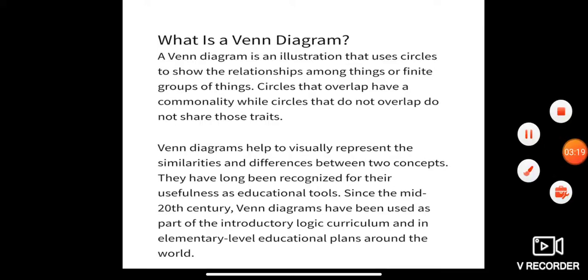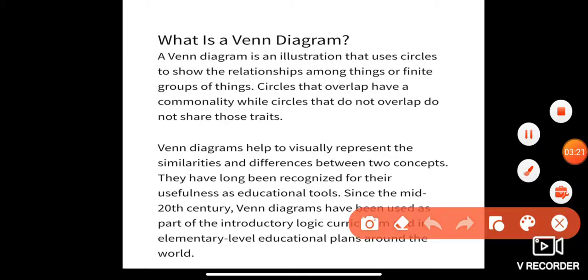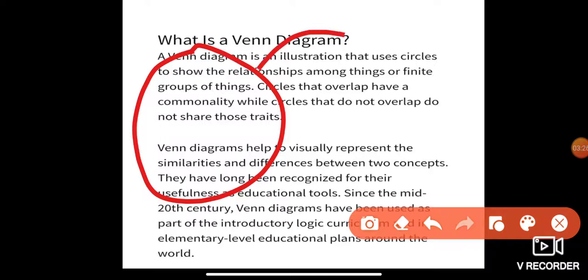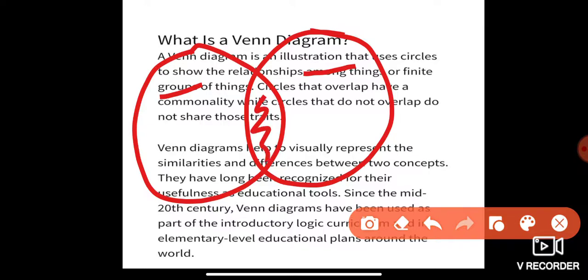So a Venn diagram, as we have learned, is an illustration that uses circles like this to show the relationship among two things or finite groups of things. The circles that overlap have something in common. Overlap means this area, so similarities you will find here.